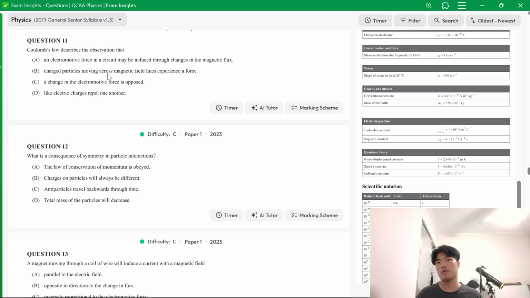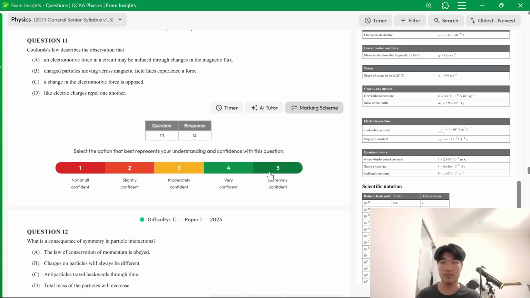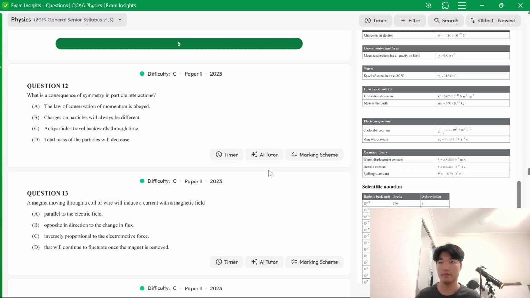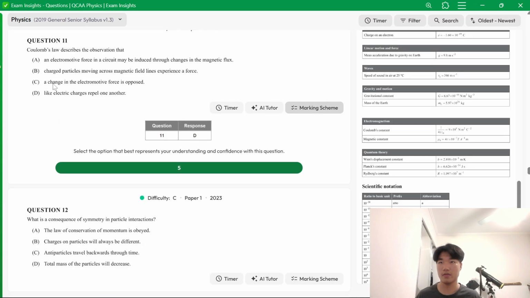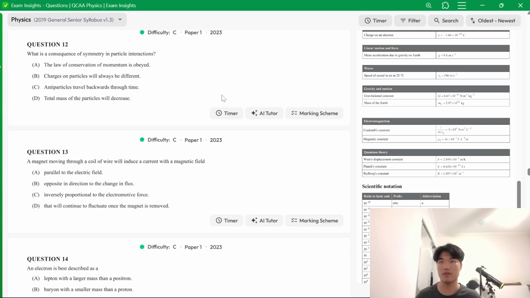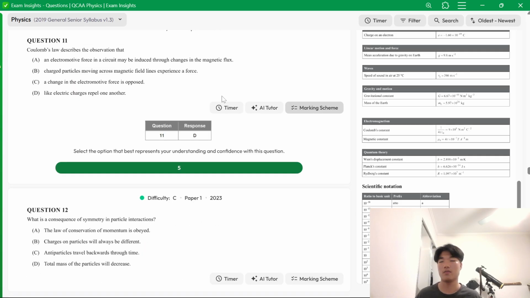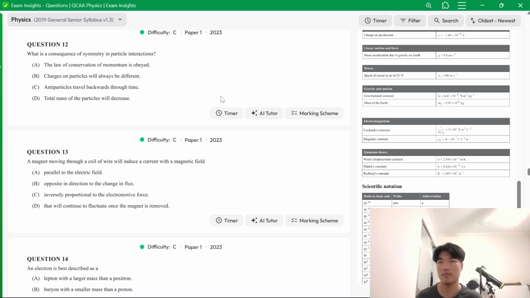Charged particles moving across magnetic fields experience force. No. Like electric charges repel one another. Yeah, that seems like it. It's D. C, by the way, seems more like Lenz's law, the opposition of the change in electromotive force.